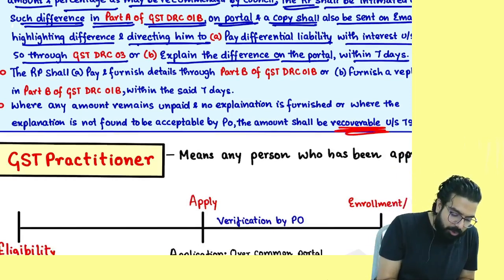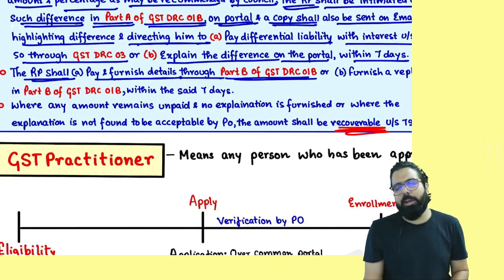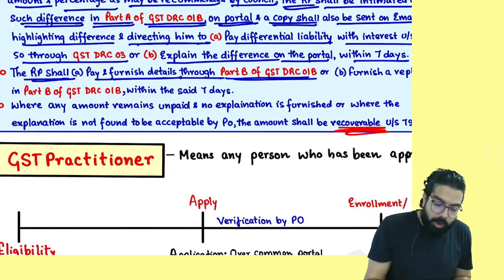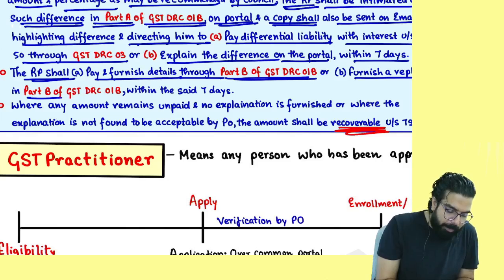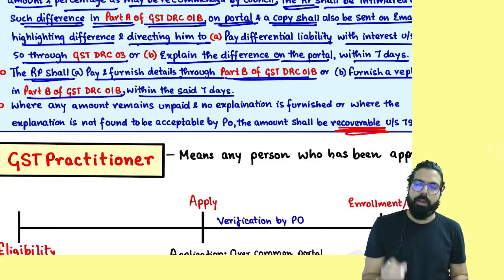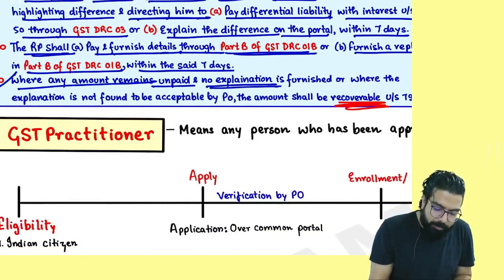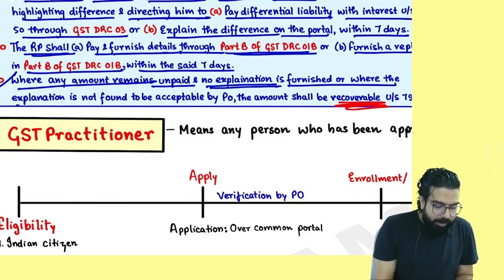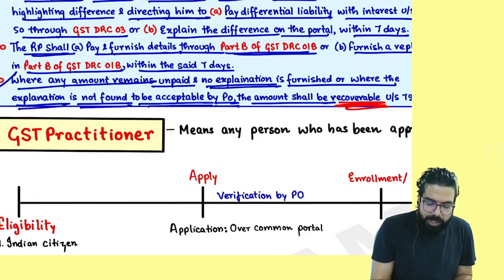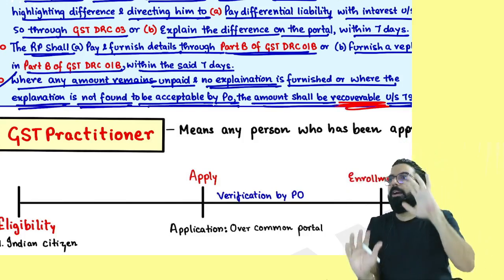7 days. Either you should pay and furnish the details through which form? Part B of GST DRC 01B, or furnish a reply using Part B of GST DRC 01B within how many days? Where any amount remains unpaid, or where no explanation is furnished, or where the explanation is not found acceptable by the proper officer, the amount shall be recovered.